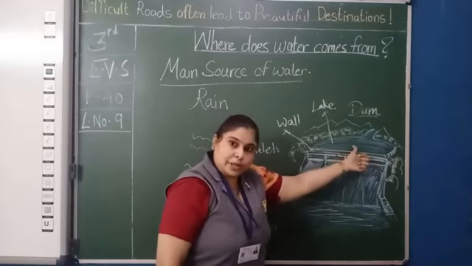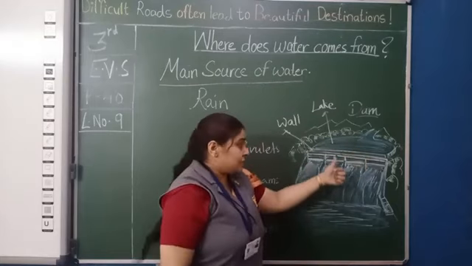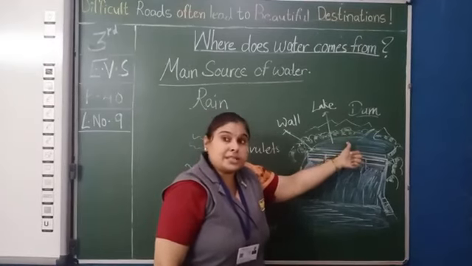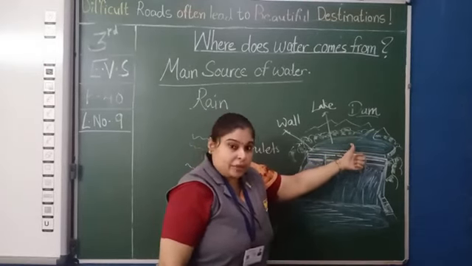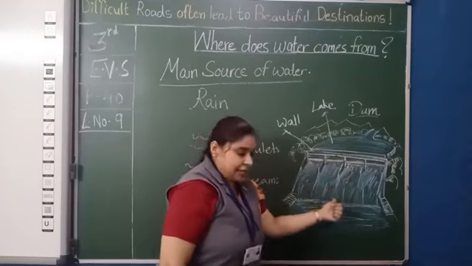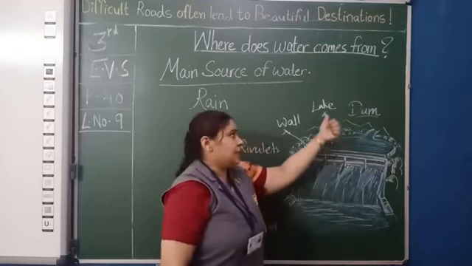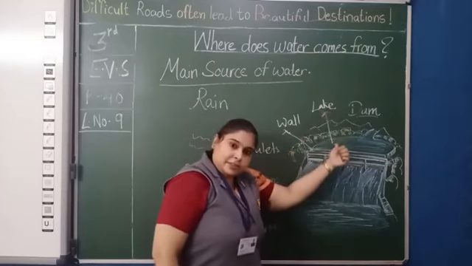It is also known as a reservoir. The upper side of the wall is known as upstream, whereas the other side is known as downstream.